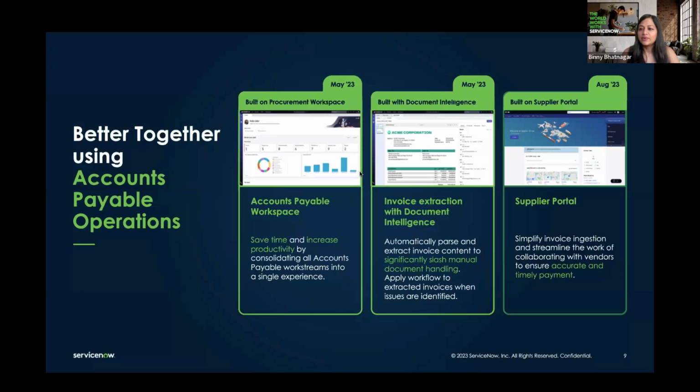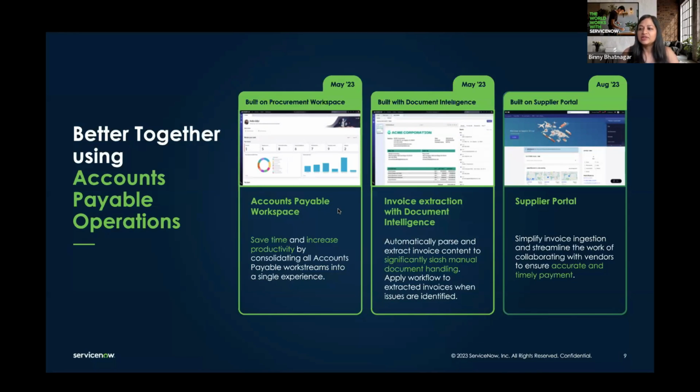So the first one is the Accounts Payable Workspace. This is a workspace for the accounts payable team, specifically that persona. And like I'd mentioned, that is the most critical persona, and that team spends the most time trying to get these invoices paid, fixing errors, and answering any questions and queries on those invoices.